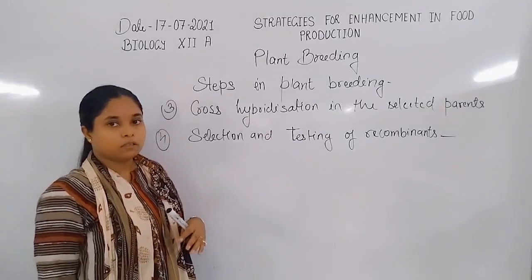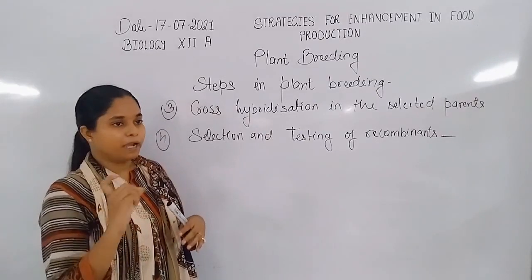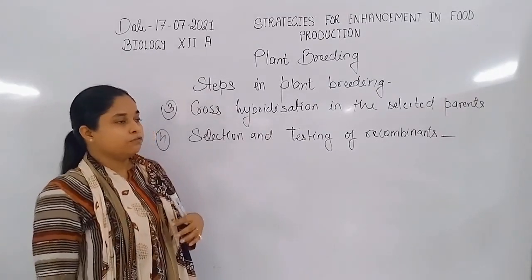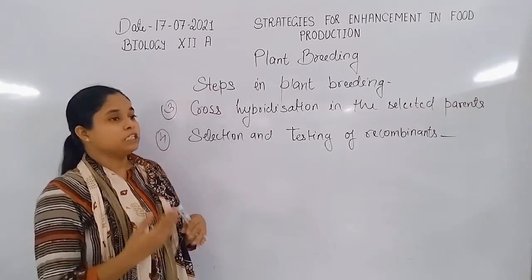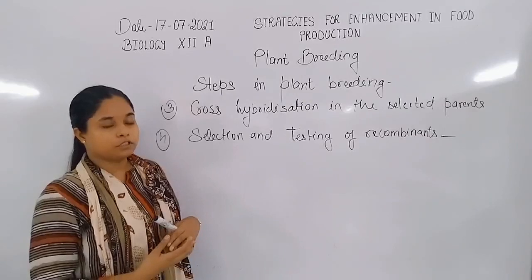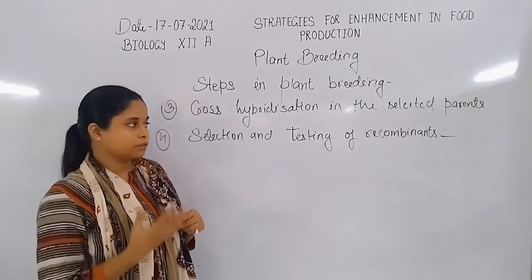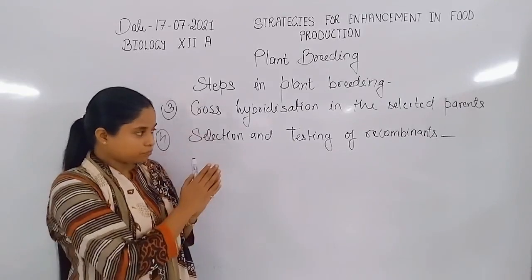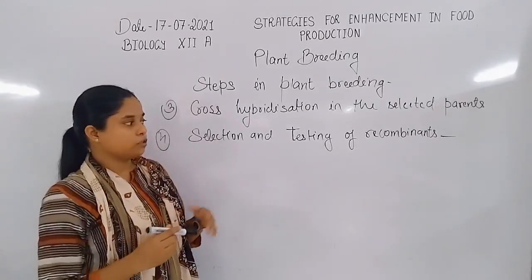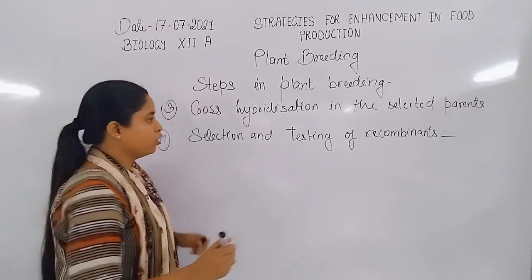For selection of the desired trait, we need to check which kind of trait the offspring will have.